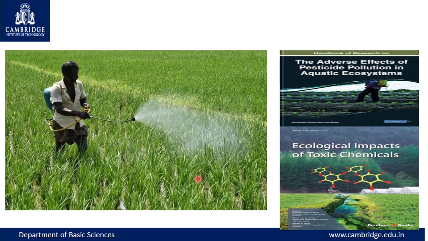Here are the pesticides. Without pesticides we cannot do agricultural activity; that is the situation today. These pesticides do have an impact. The plants require a very small quantity of pesticide to protect the crop. But when we spray, the whole amount cannot be taken up by the crop. A small portion will enter the soil as well as the water, and it will leach into the underground water. When we consume such water, or eat vegetables and fruits grown in such soil, it will end up in biomagnification and have an adverse effect on our body.